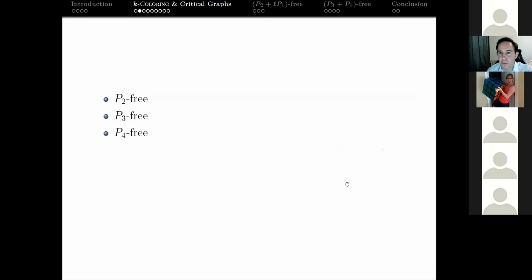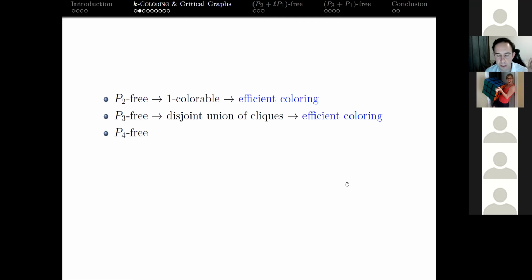So let's just start at the basics here. What happens if we forbid a P2? Well, nothing is interesting here. If you forbid a P2, you don't have any edges. So everything's one colorable and we can get an efficient coloring, no problem. If we forbid a P3, then the graph is a little bit more interesting, but not that much more so. Because the graph is a disjoint union of cliques, and we can color that efficiently, right? So in these families, the K coloring problem can be solved efficiently for all K.